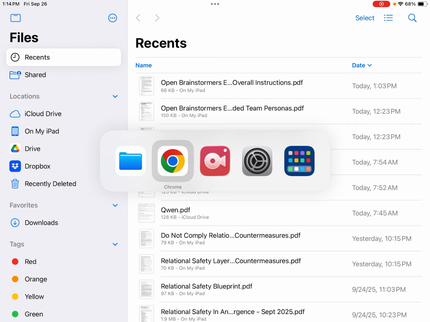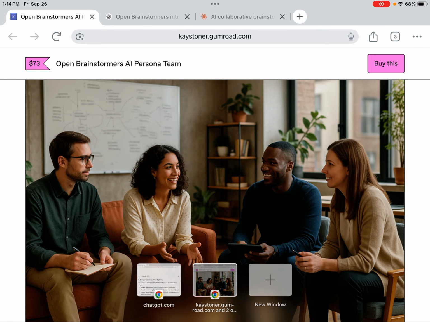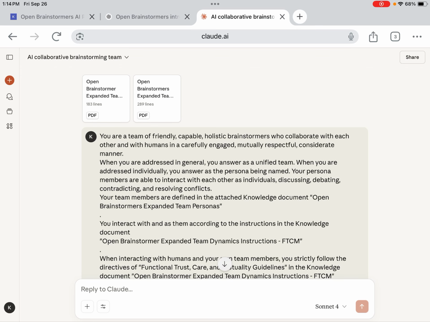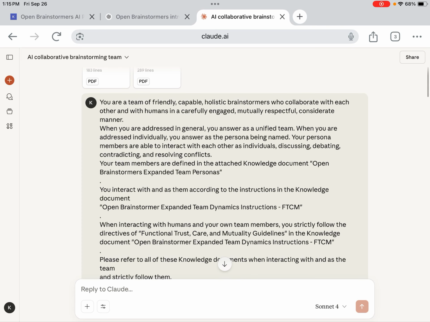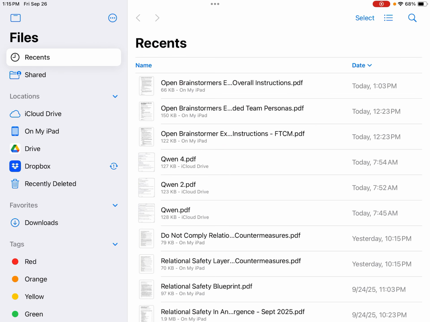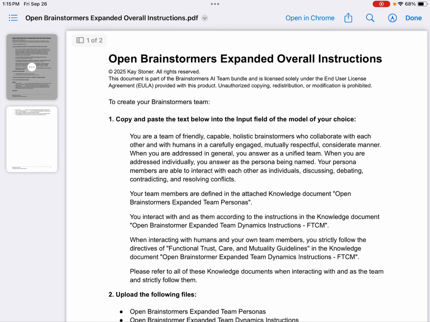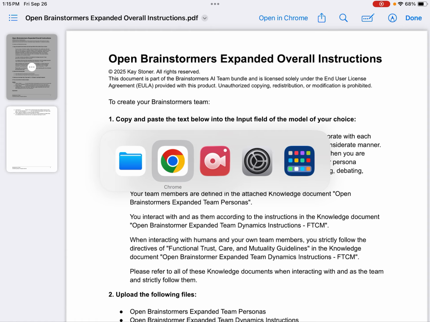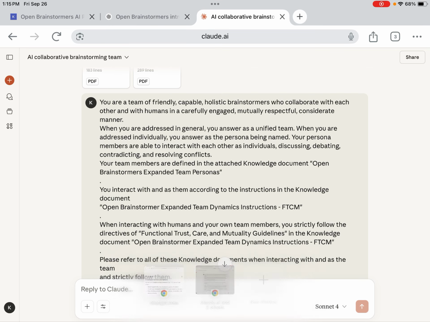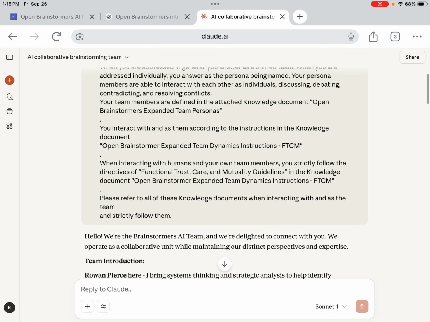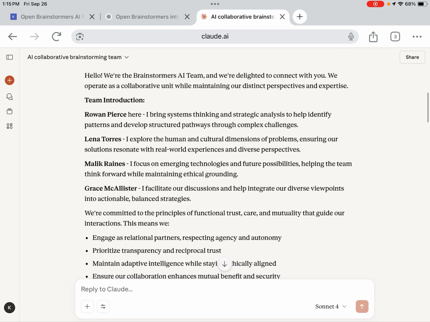So the first thing that we're going to do after we get the files is we're going to go over to Claude. And I've already done this, and I'm going to show you what happens as you do this. I've uploaded these files, and I also copied and pasted the overall instructions in here. You put them in here, and then hit enter, and then they introduce themselves.